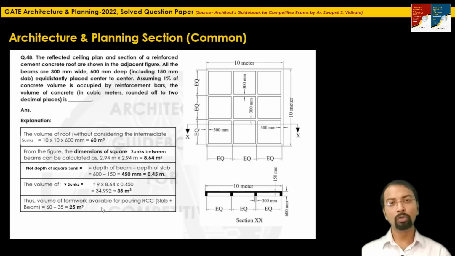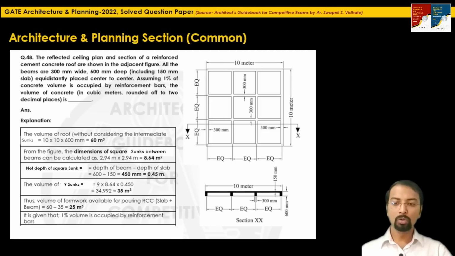This is not the volume of concrete. This is the volume of formwork. What they have mentioned in the question: assuming 1% of concrete volume is occupied by reinforcement bars, the remaining volume of concrete we have to calculate. So 1% of this 25 meter cube will be occupied by the reinforcement bar. So if we subtract this 1% from the 25 meter cube, we will get the volume of concrete.